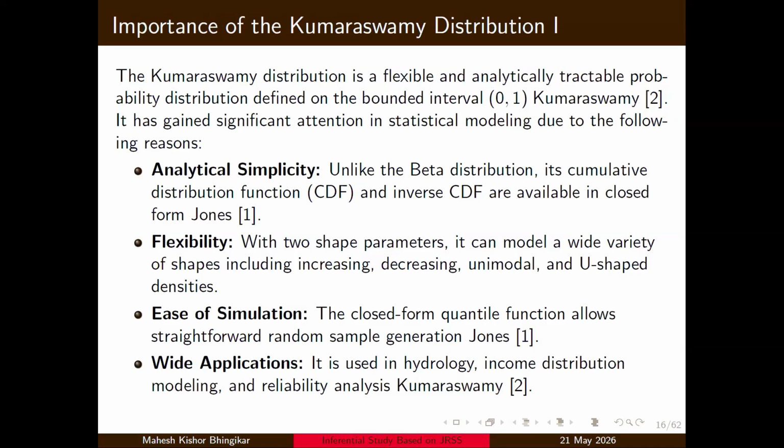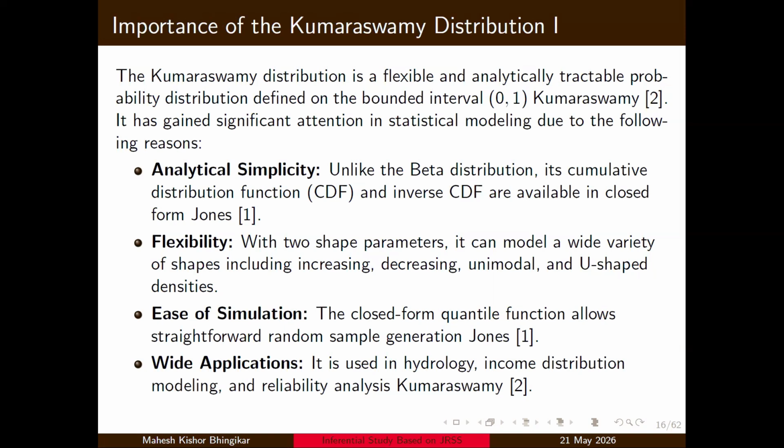The idea behind the joint rank set sampling and the likelihoods are given. But why are we focusing on the Kumaraswamy distribution? The Kumaraswamy distribution is a flexible and analytically tractable probability distribution defined on the interval 0 to 1. It has gained significant attention in statistical modeling due to the following reasons.